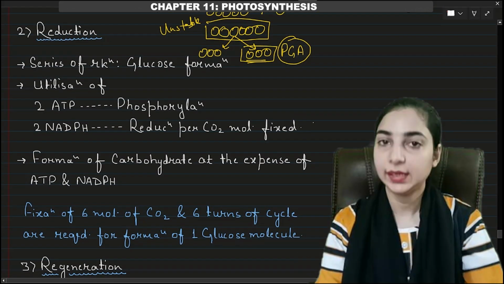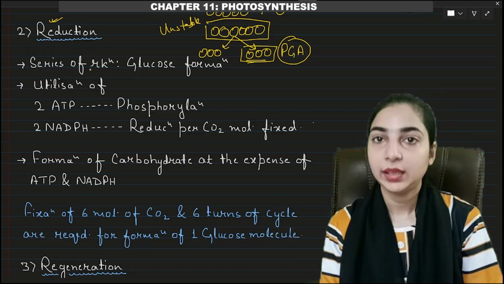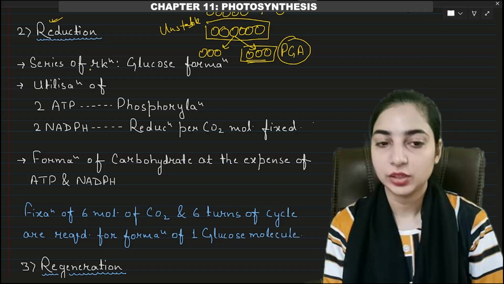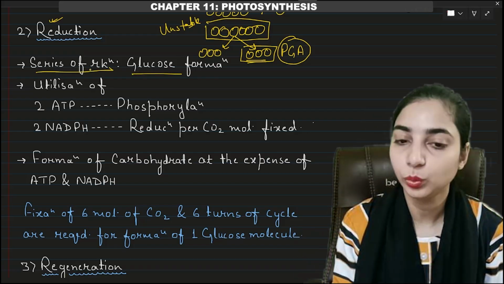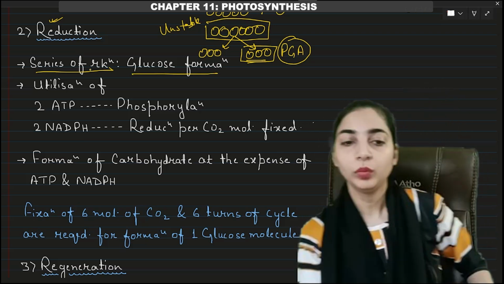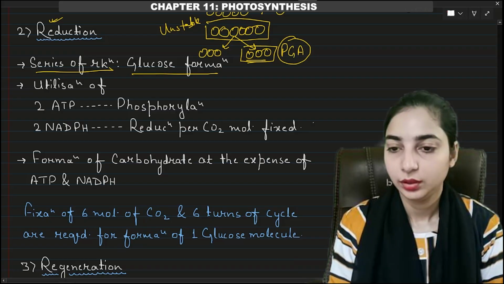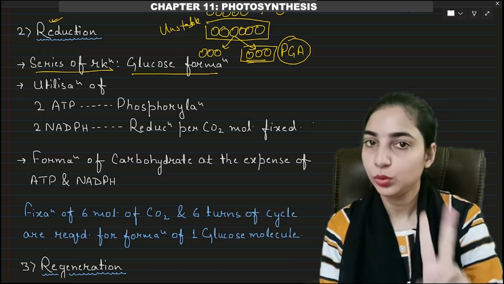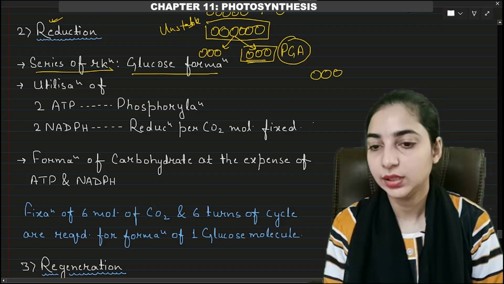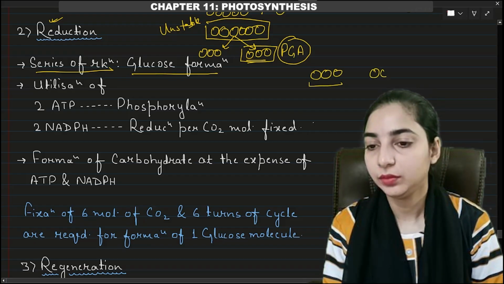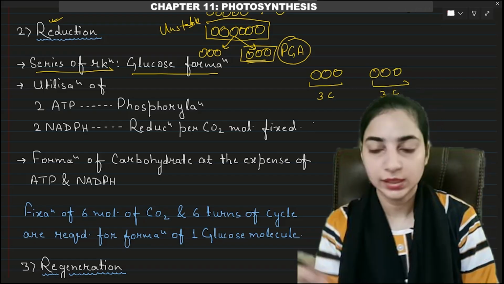Now we come to the second stage or second step of the Calvin cycle, that is reduction. Now this reduction is not just one reaction but a series of reactions, okay? Series of reactions that will lead to the glucose formation. Now what will happen during the reduction? Let's focus here. We have got 2 molecules of 3 phosphoglyceric acid after carboxylation, okay? This is one phosphoglyceric acid having 3 carbons. This is another phosphoglyceric acid having 3 carbons. So we have 2 molecules having 3 carbons each.